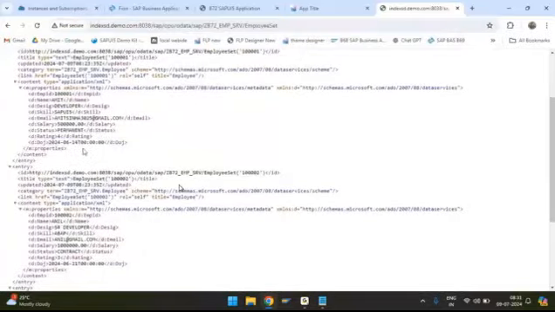Whenever it is traveling from the backend to the front end through the OData service, the OData service is giving the date of joining in YY-MM-DD. Okay, so in this particular format, who is giving it to me? The OData layer is giving it to me. Actually, my date is not stored in this particular format,